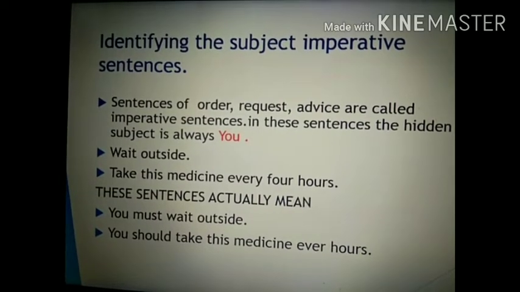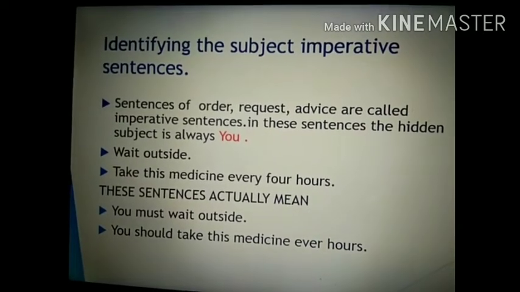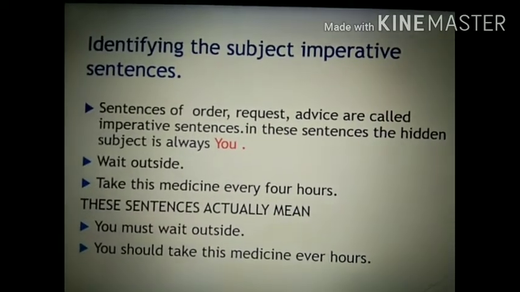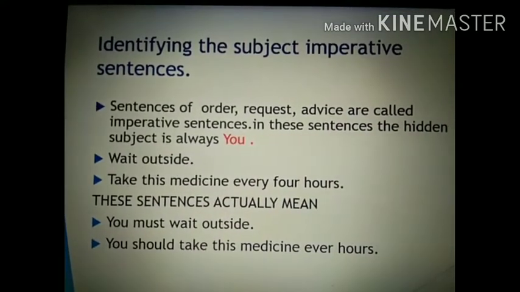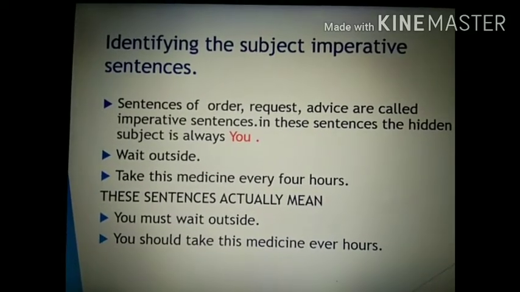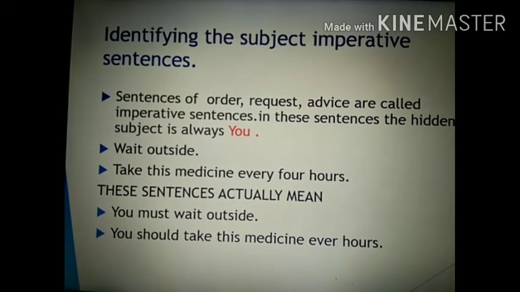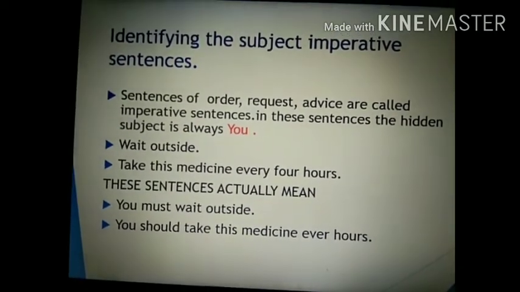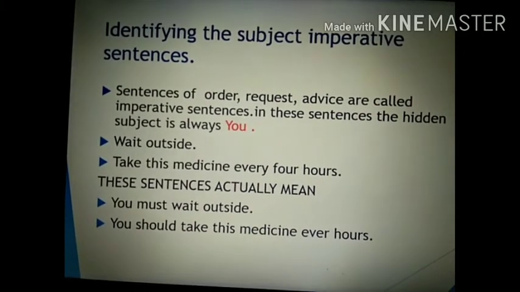Now let's come to the next slide. Now let's talk about imperative sentences. Imperative sentences are those sentences which talk about advice, command, request. Sentences of order, request, advice are called imperative sentences. In these sentences, the hidden subject is always you. That means the you is not stated in the sentence. The word you is not written or mentioned. It is self-understood.